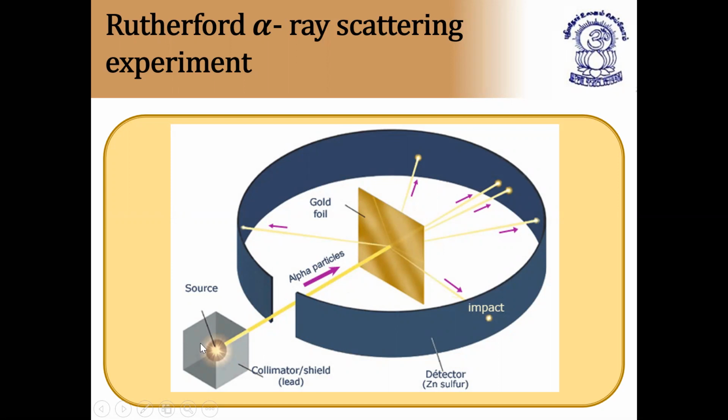So when you send alpha particles from the source to the gold foil, what happens? This is called the alpha scattering instrument diagram, and you will see a bright spot on the zinc sulfide screen. The first point from this experiment is that most of the rays, I'll show you that diagram also clearly now. It will be useful for you to understand.